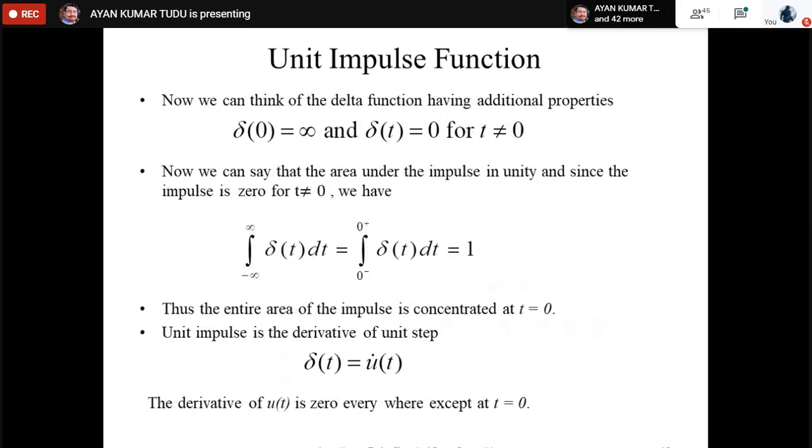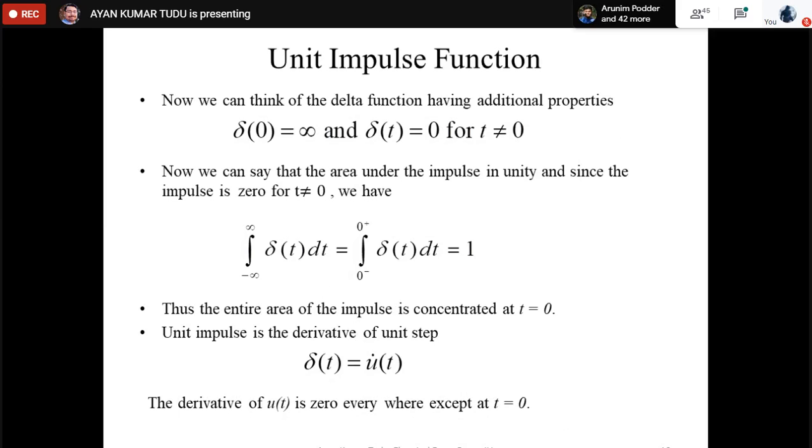Delta t is the derivative of our unit step function. The derivative of u t is 0 everywhere except at t equal to 0. This is our unit impulse function. This is the first definition.